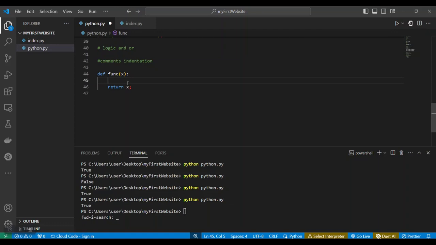So I can add a comment and say this function takes a variable and returns it. I can say that right now.